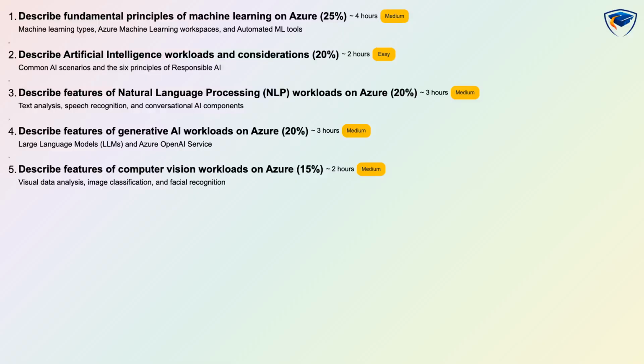The assessments are conceptual and scenario-based across domains, and the estimated learning time totals around 14 hours. Use these weights to prioritize study time and practice scenarios for the higher-weighted areas.